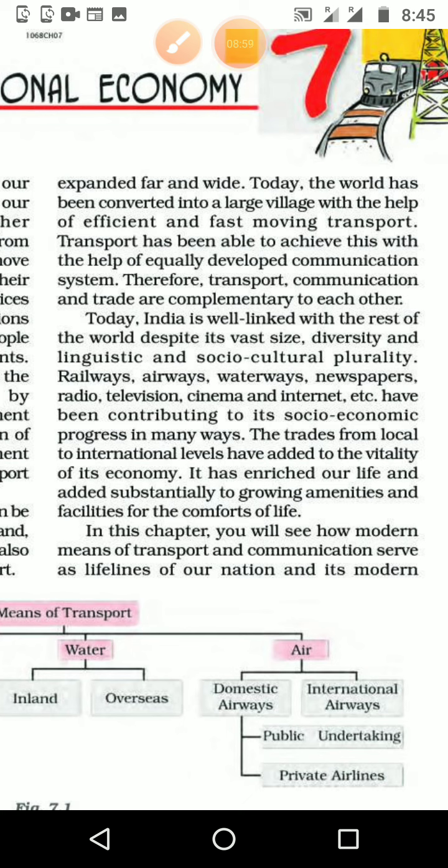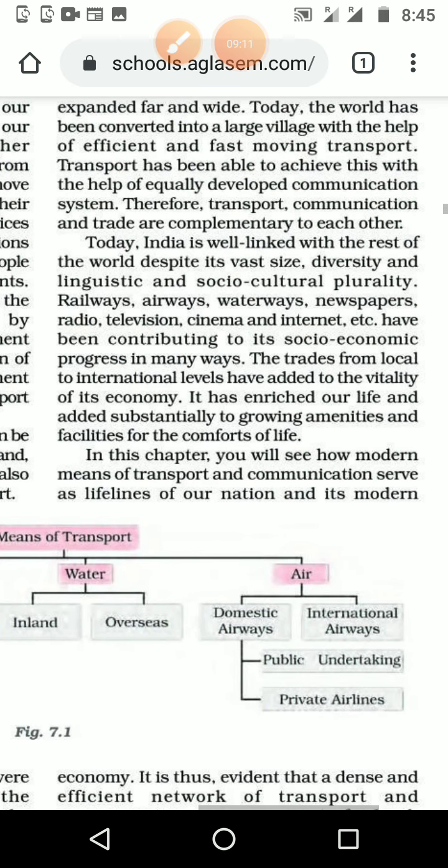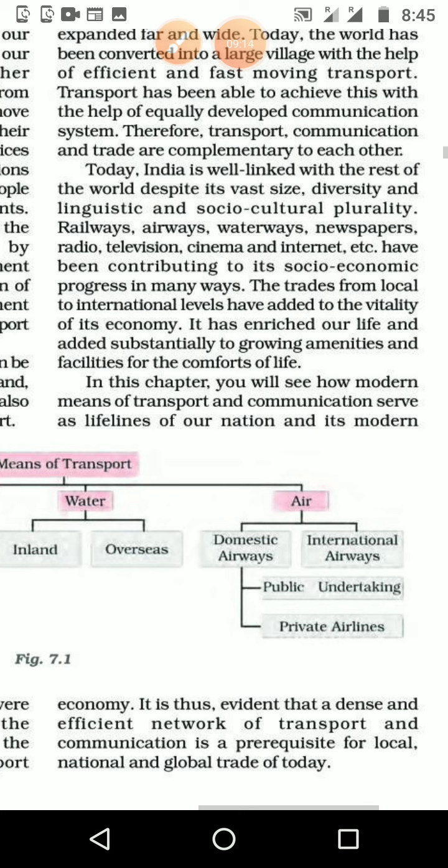If we think about railway or airways, we can see that if we need better service from them, we should have a better communication system. Otherwise there will be a collapse. Therefore transport, communication and trade are complementary to each other. These are the three lifelines of the development of a nation.